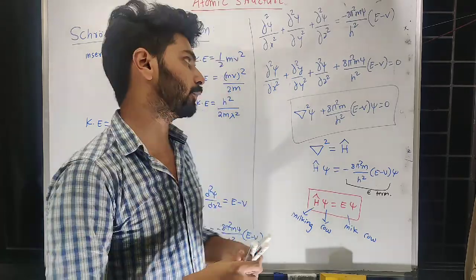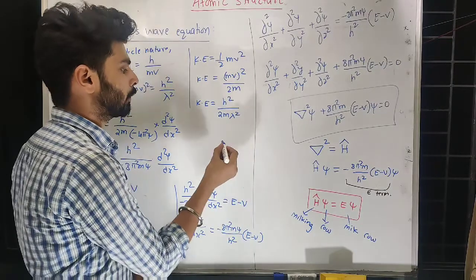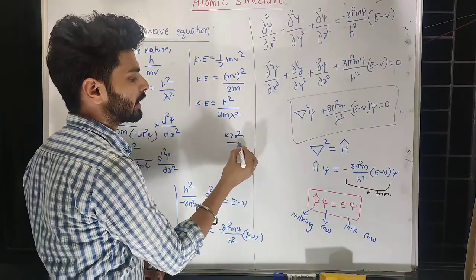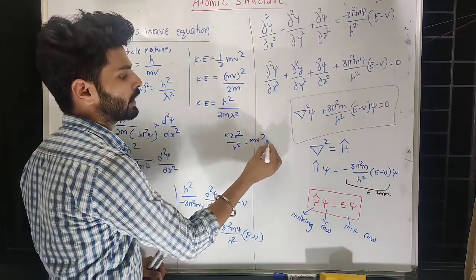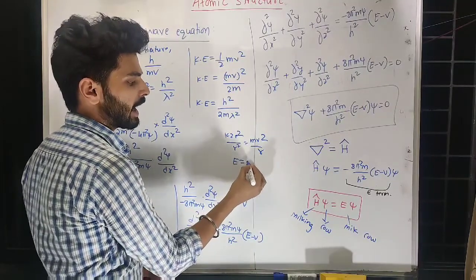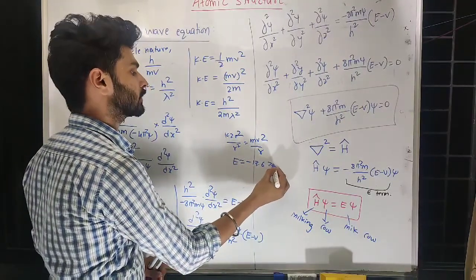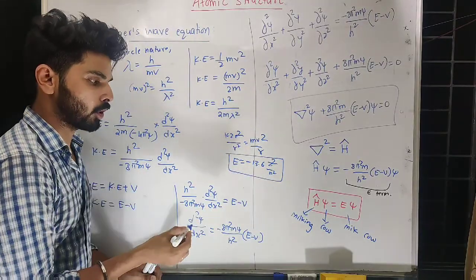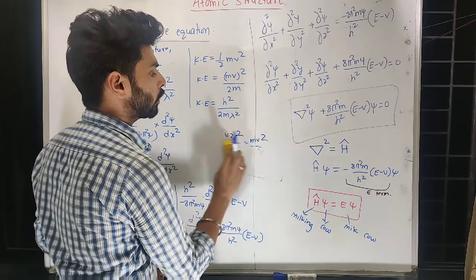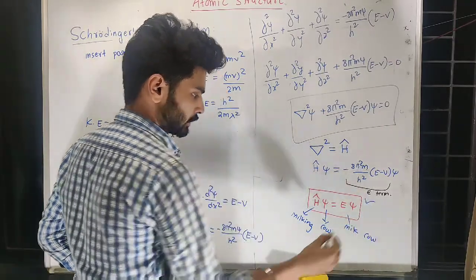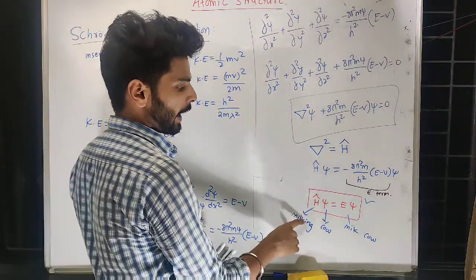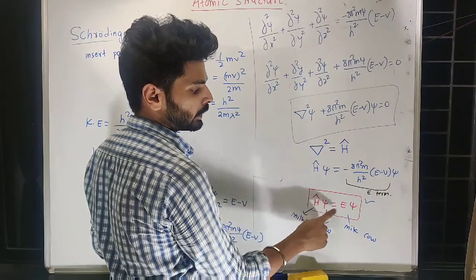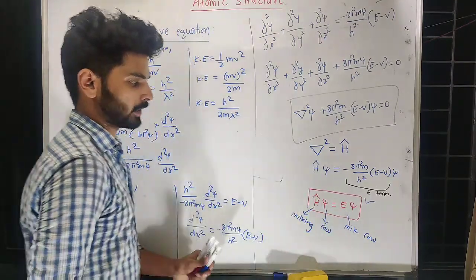That is how, if you compare with Bohr model, by using k z e square divided by r square is equal to m v square divided by r, we got the energy equation like this, right? So z square upon n square. So this is how we got the energy equation in Bohr model. So in quantum model, this is the equation for energy. Okay, when you do Hamiltonian operation on electron, it will give us energy as the product.